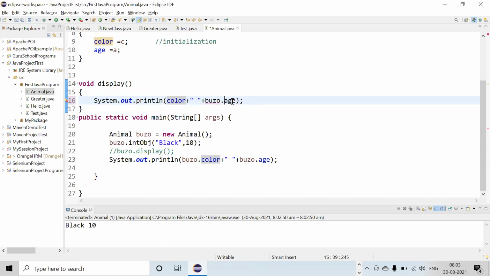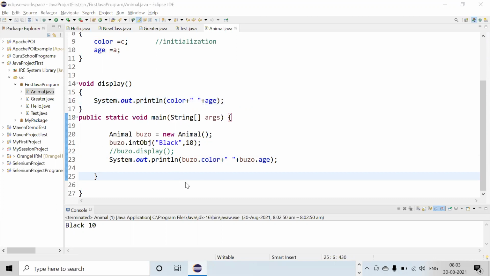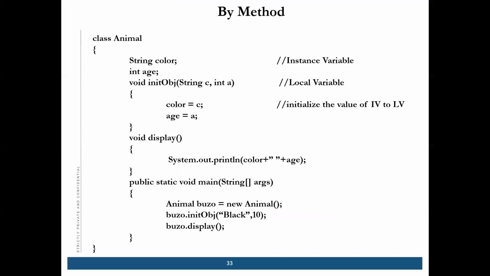No, it's clear. Clear? At a later point of time also, if you have any doubt, you can ask me, because this is a very important topic. Okay, going further.